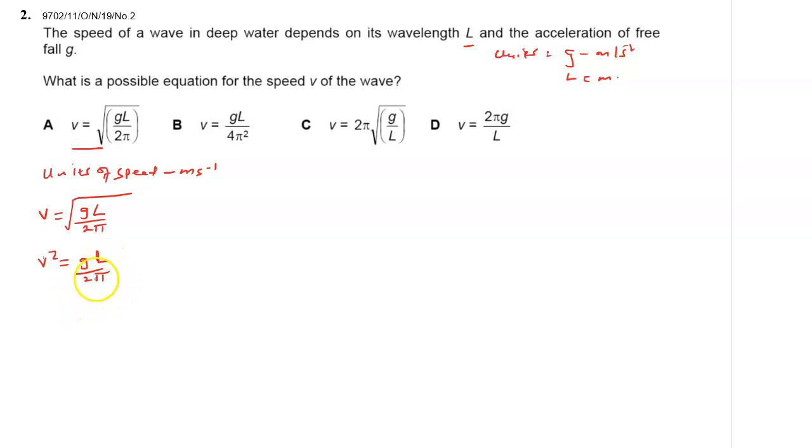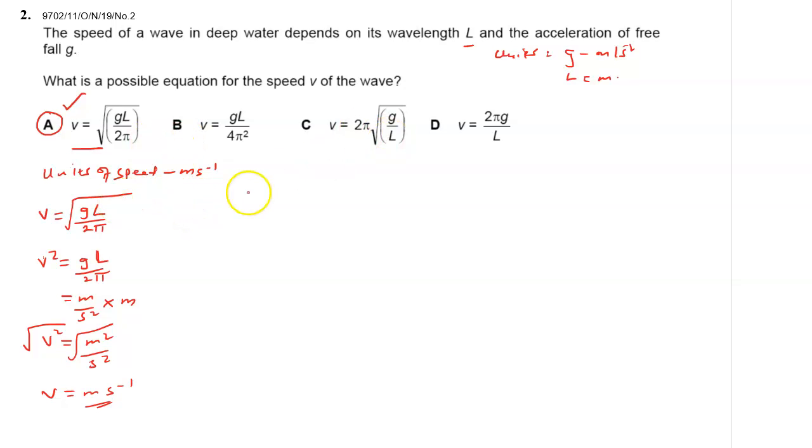The unit of g is meters per second squared times the unit of L, which is meters. This gives us meters squared per second squared, and this is v squared. If you take the square root of both sides, you get v equals meters per second, which happens to be right. So the answer here is A; you can confirm for the others.